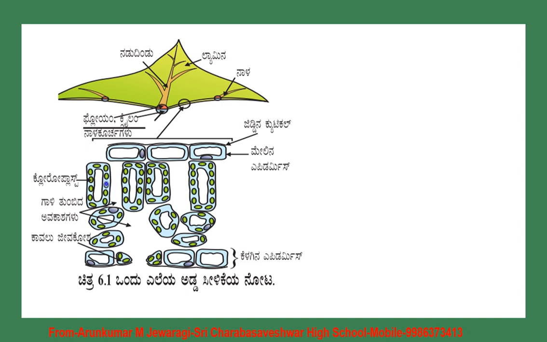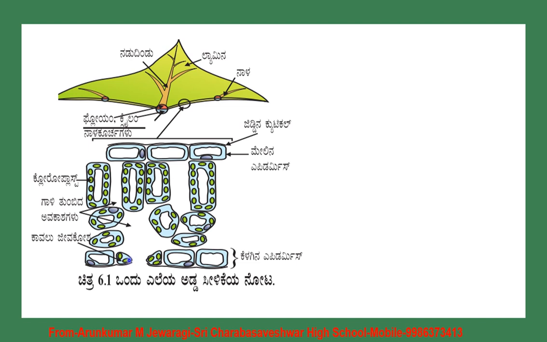Inside the leaves, we are also seeing what? Chlorophyll filled or chloroplast filled cells. These are called what? Mesophyll cells. The upper ones are called palisade mesophyll and the lower ones are called what? Spongy mesophyll. In between these cells, there are empty spaces. These empty spaces are filled with what? Air. So they are called air chambers.